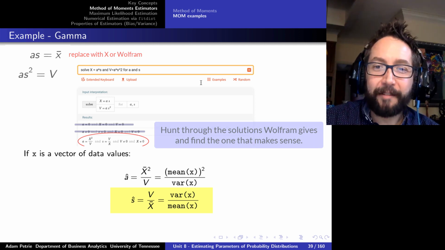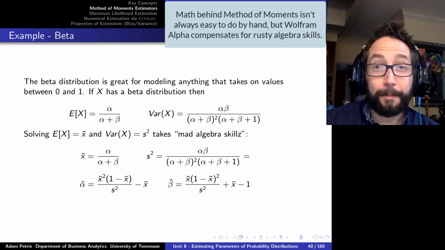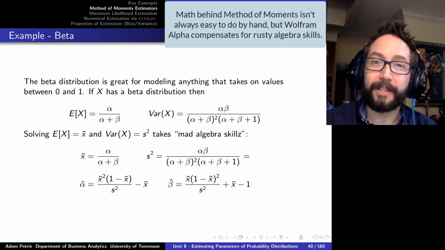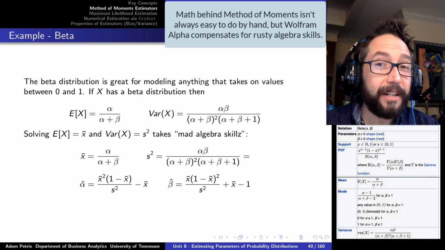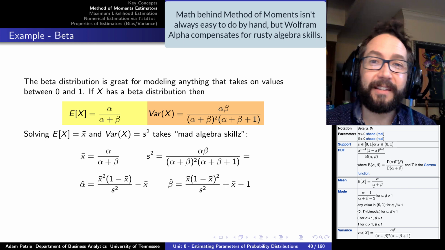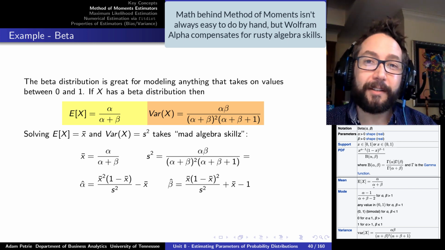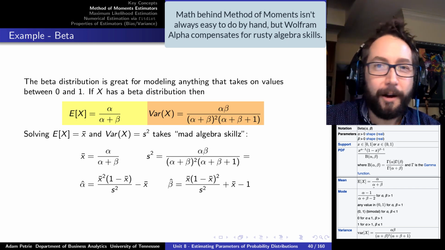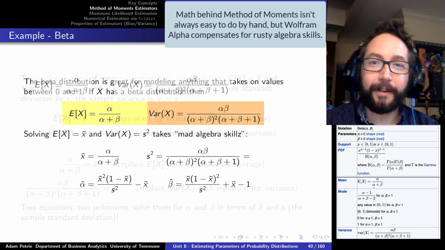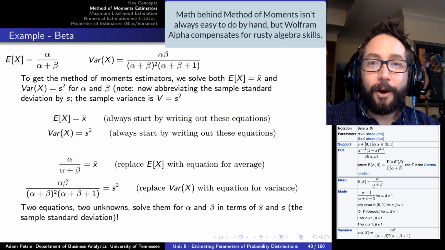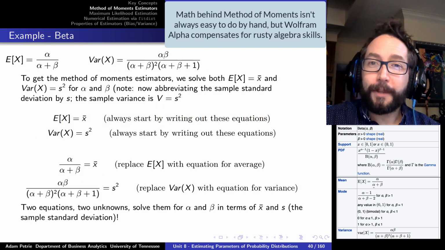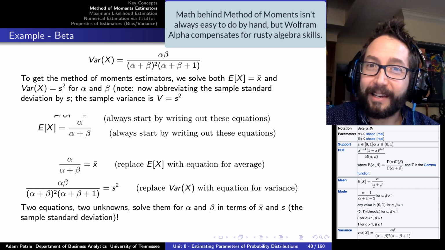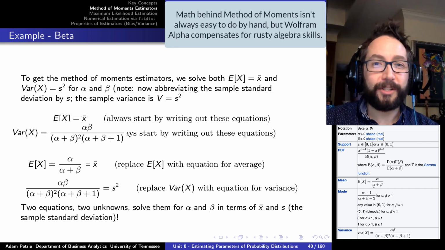Now, the beta distribution, which we started out with for this unit, has actually pretty complicated formulas for the average value and the variance of the distribution. They're very complex functions of both the alpha and the beta parameters. So if I did want to solve for the method of moments estimators, that would take some pretty hardcore algebra skills.